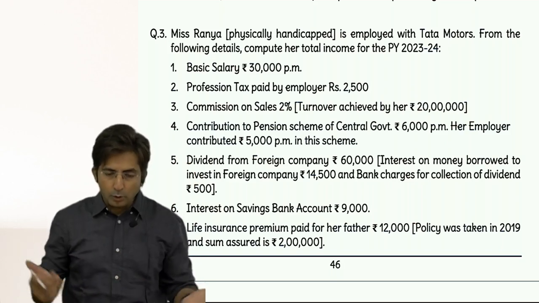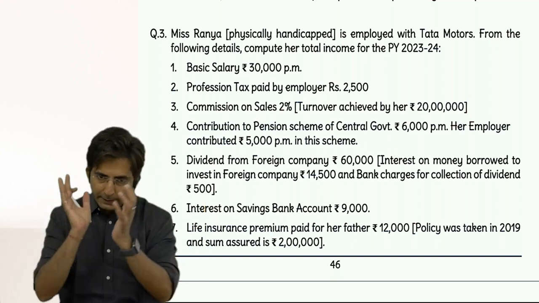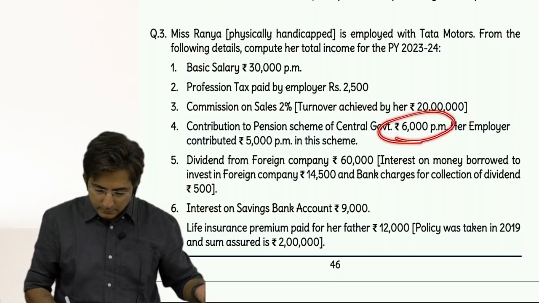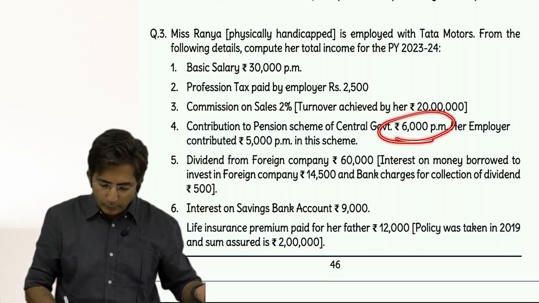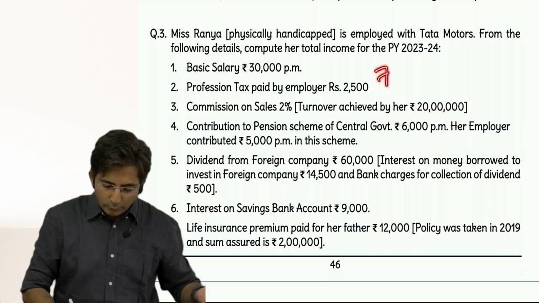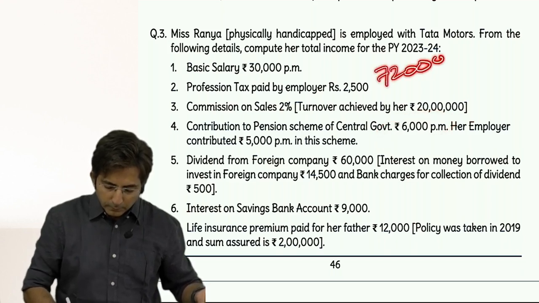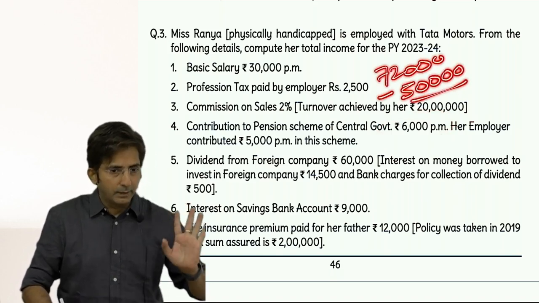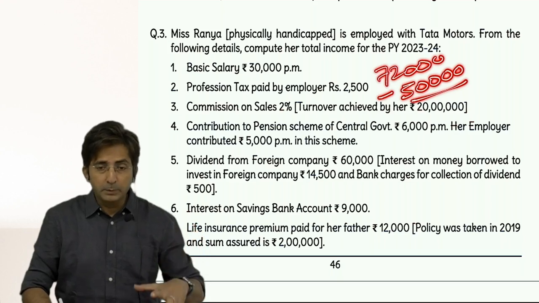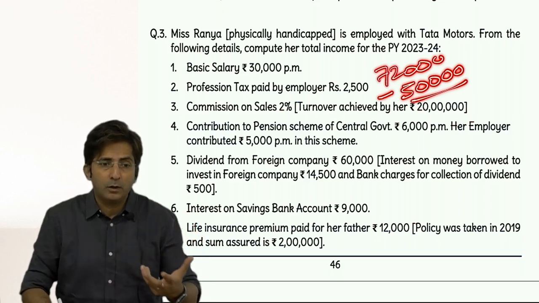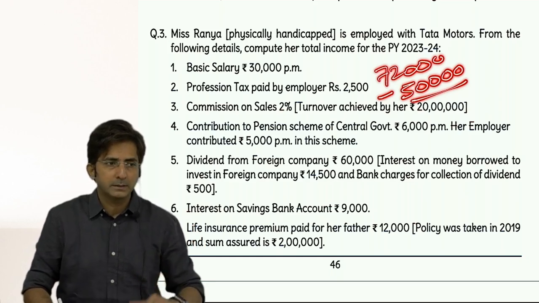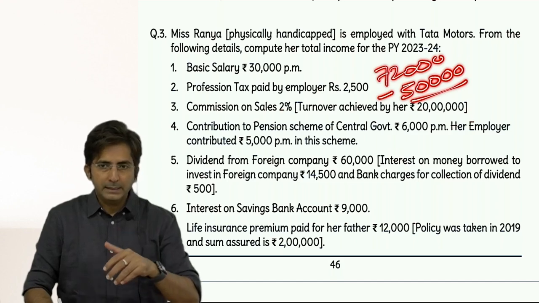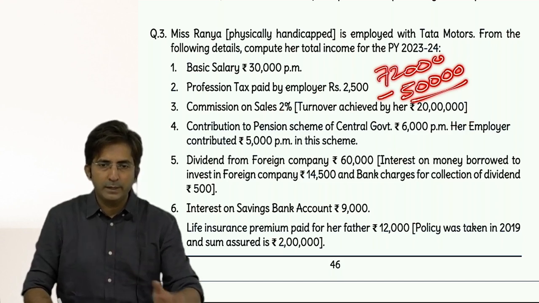But this was employer's contribution to NPS. What about her own contribution? First take 50,000 in 80 CCD 1B. How much is it? 6,000 multiplied by 12. So it is 72,000. So from this, 50,000 I will use in CCD 1B. Okay. What will be the wordings? Additional deduction for contribution to NPS. See, for 80 CCD 1B you should always write additional deduction for contribution to NPS.